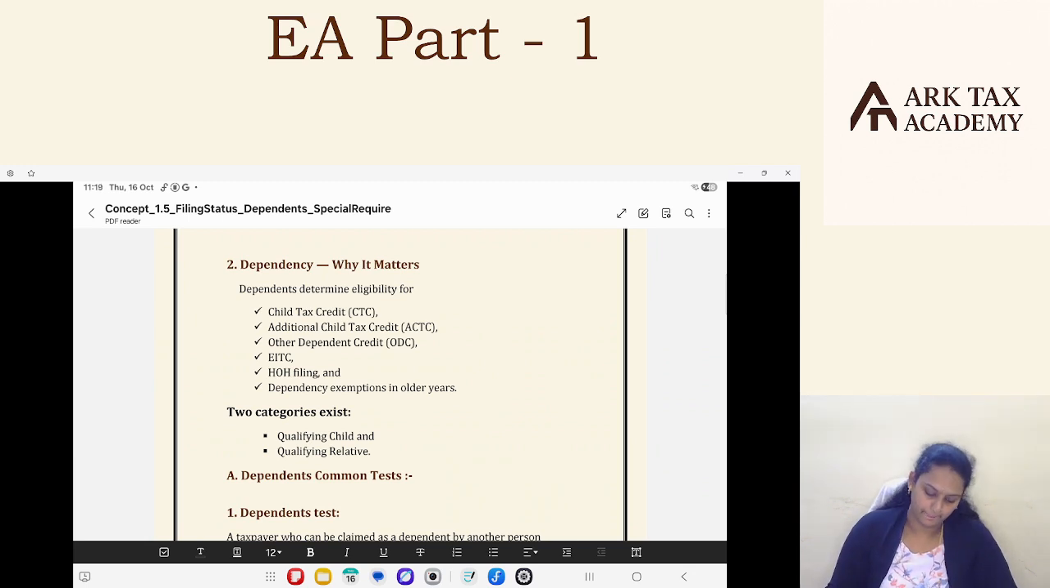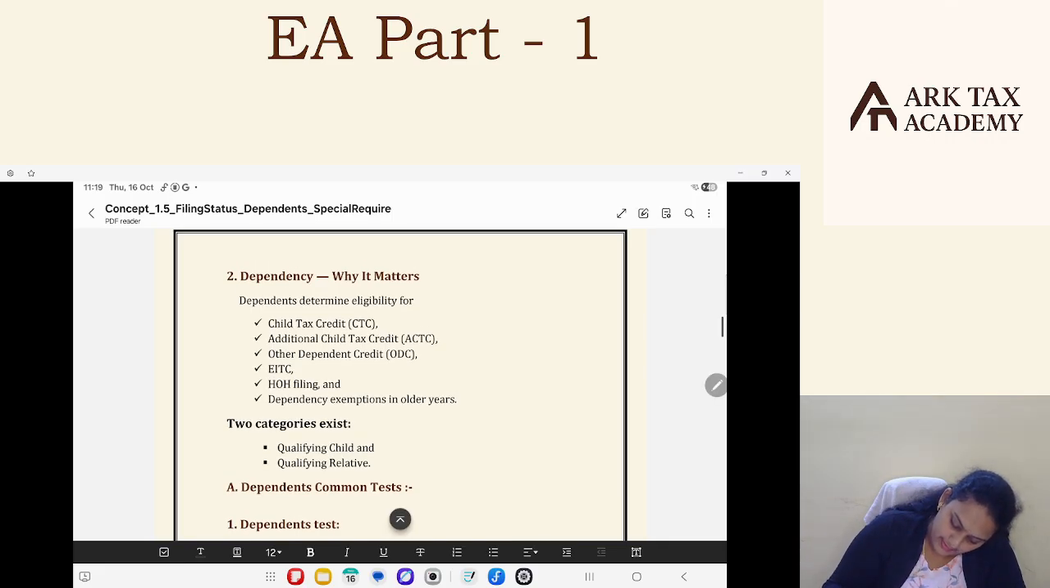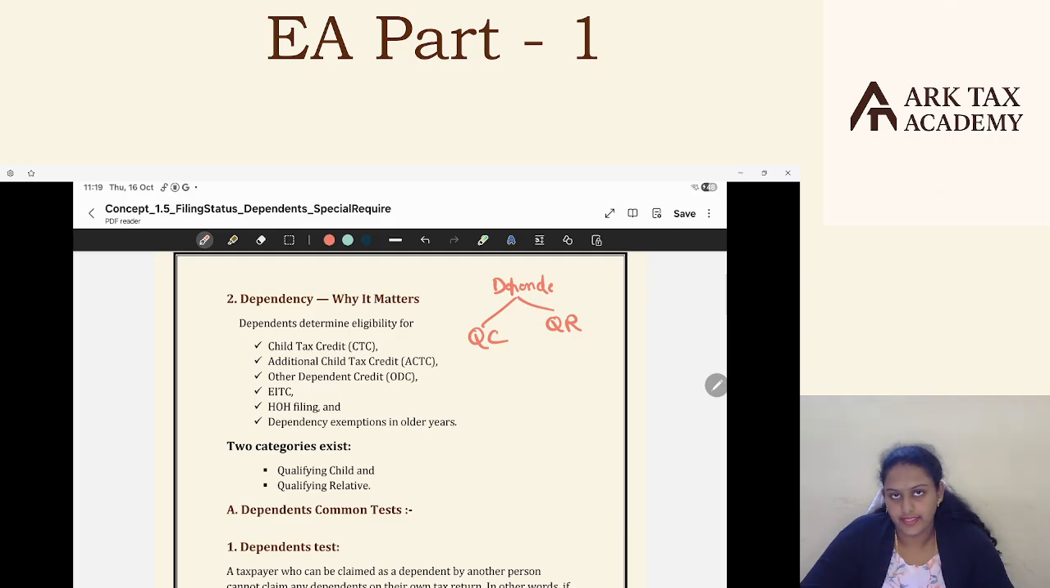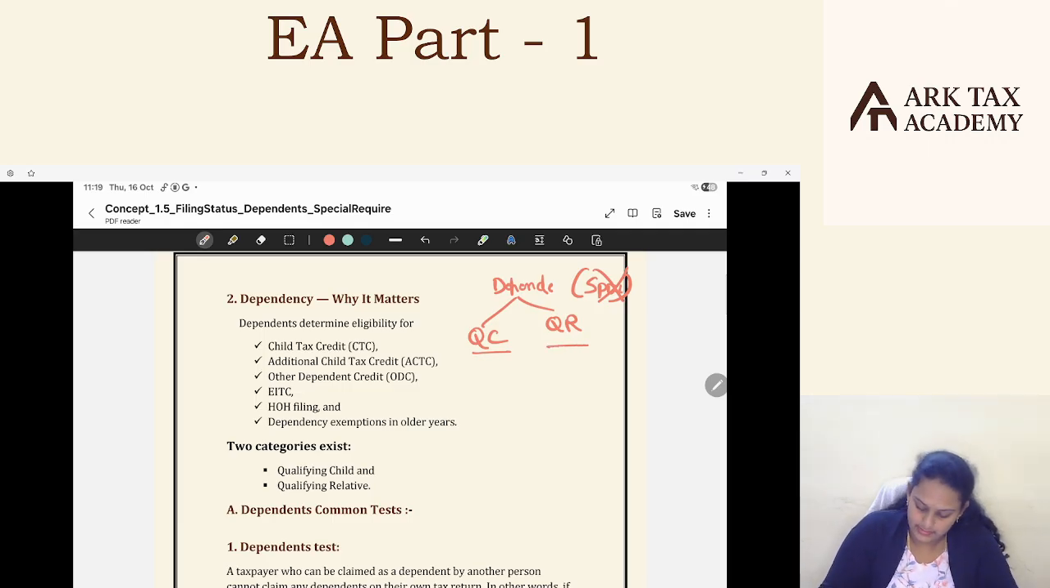Okay, welcome back. So let's start with the dependents topic, an important topic. Here, dependents can be classified as qualifying child and qualifying relative. Parents will be part of relatives. And remember, a spouse will never be your dependent. Qualifying child and qualifying relative are the two types of dependents.